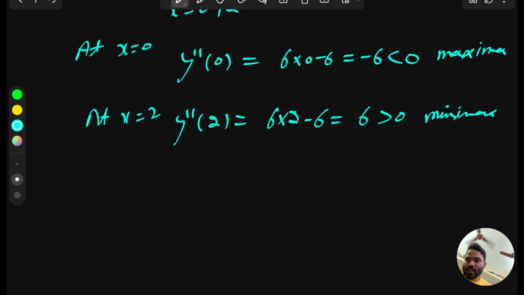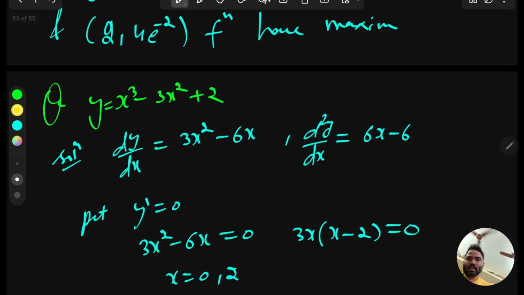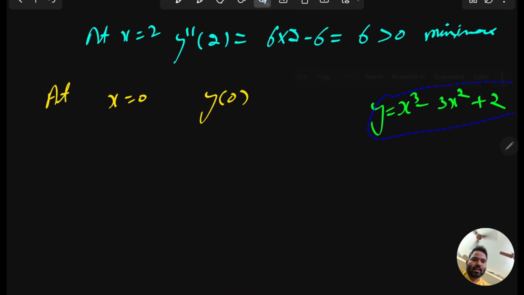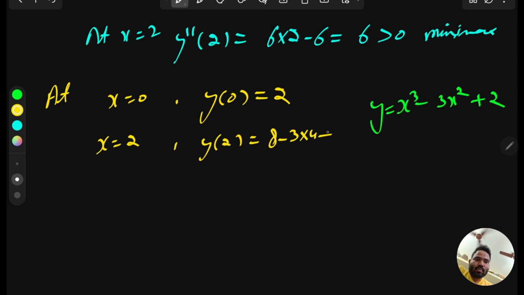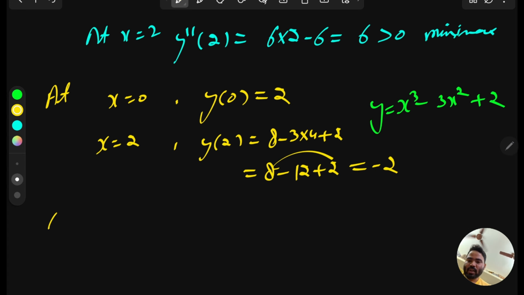And if you want to know the coordinates, then for finding the coordinates we have to put the value inside the function. So at x equal to 0, what is our y? In this case our y is x cube minus 3x square plus 2. So just put the value inside this. So 0 will give you 2, and at x equal to 2 this will give you y2. So y2 will give 8 minus 3 into 4 plus 2. So 8 minus 12 plus 2, which is 10 minus 12, that is minus 2. So the coordinates are 0 comma 2 and 2 comma minus 2.